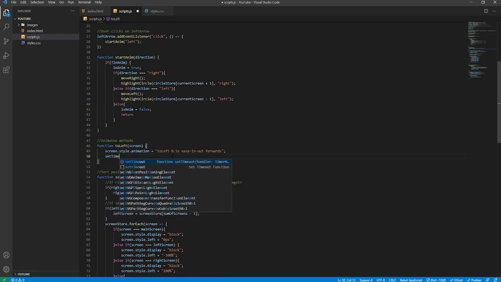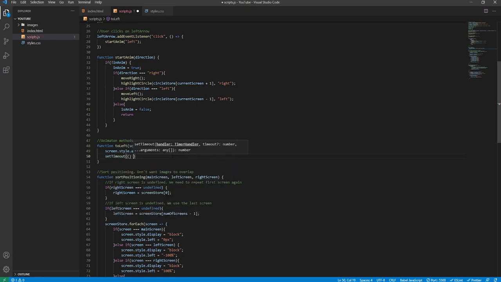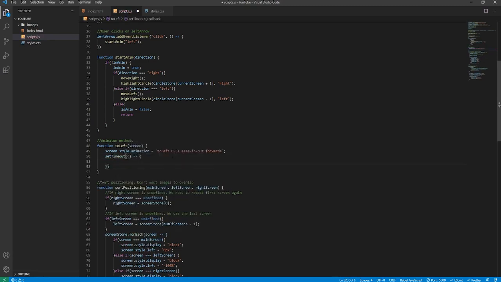And then we will say setTimeout function. The length of the delay will be animTime. As I said before, this variable will be used a lot, so if we ever wanted to change the setTimeout, all we need to do is change that variable rather than changing each one individually.